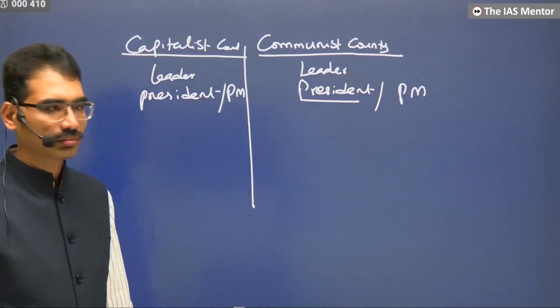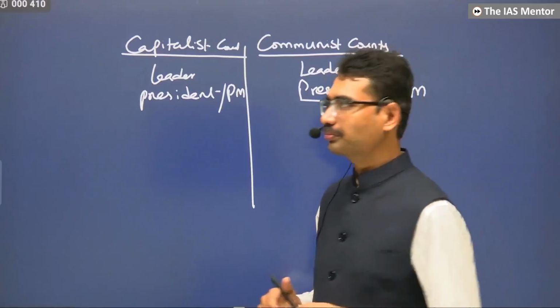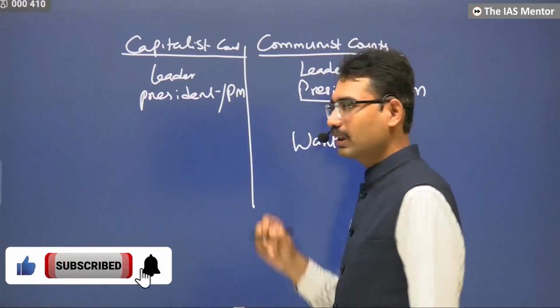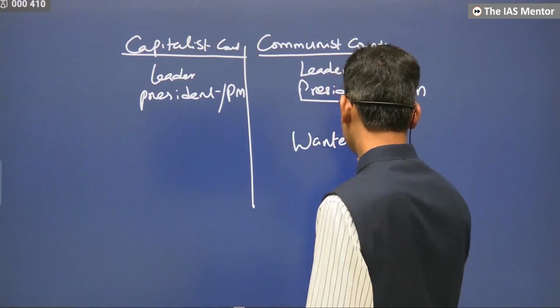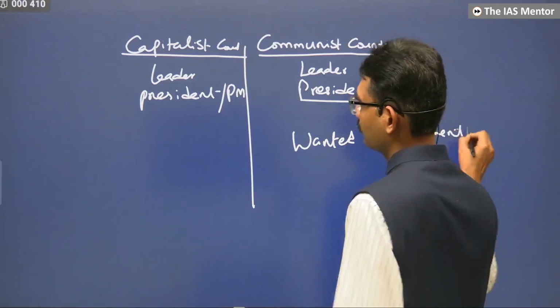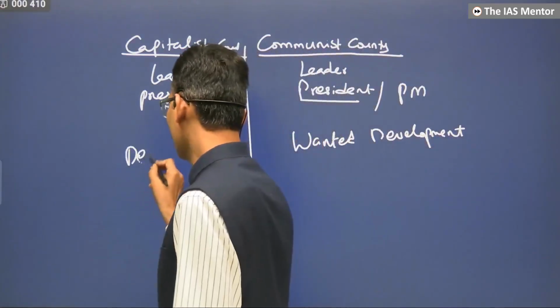Ultimately, whether it's a president or prime minister, the leader of any country, what do they want? Development. This leader also wants development. The goal is development.